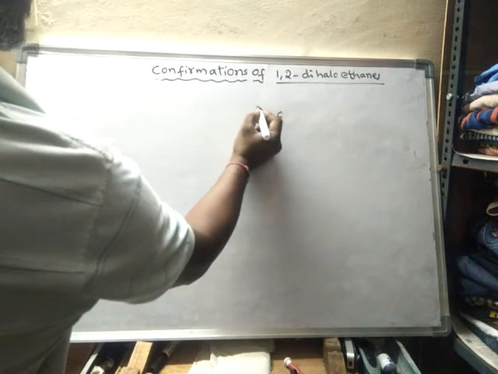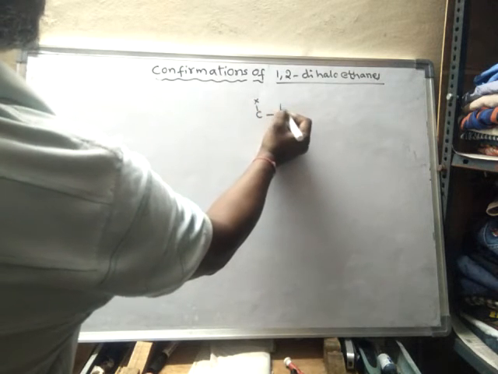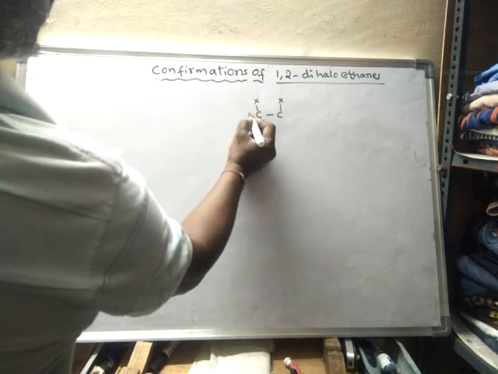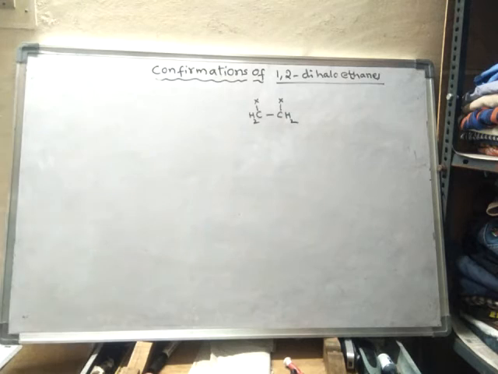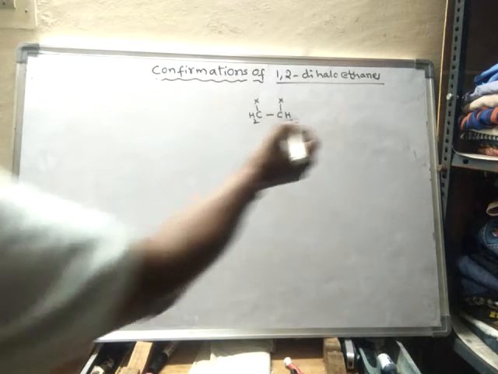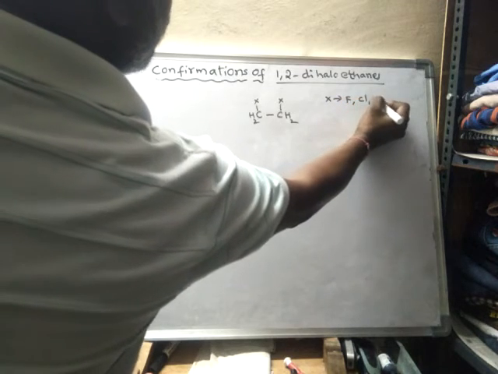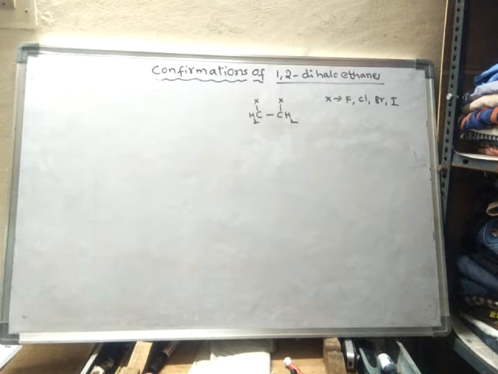Here one hydrogen is replaced by a halogen, and on this carbon also one hydrogen is replaced by a halogen, and two hydrogens are present on both carbons. So now this is said to be 1,2-dihaloethane. This X means it may be fluorine, chlorine, bromine or iodine. So any halogen atoms it may be.